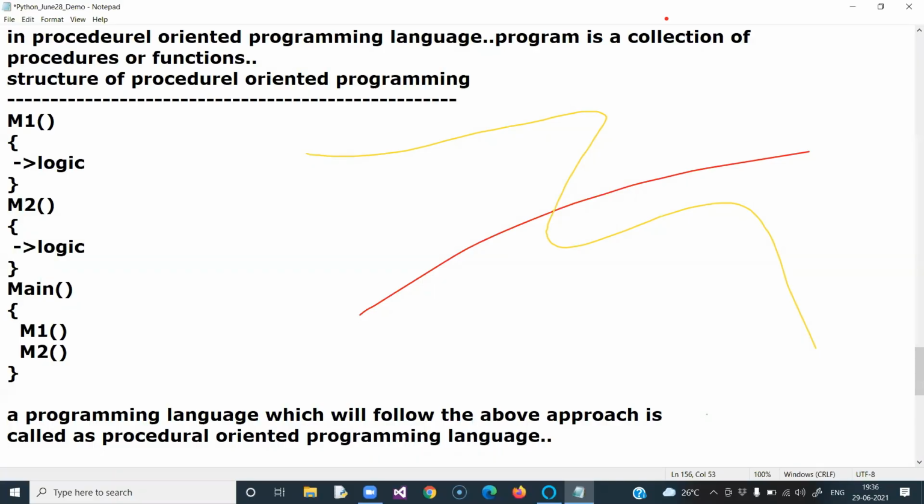Procedural oriented programming language. A programming language which follows the above approach is called a procedural oriented programming language. So, which programming language is following the above approach? Example for procedural oriented programming language.